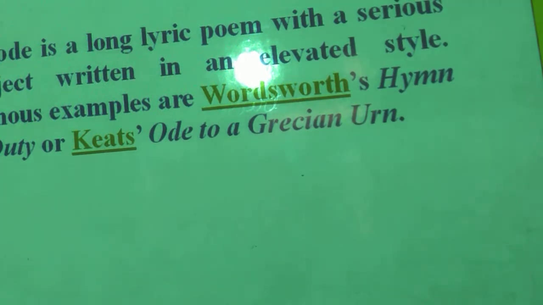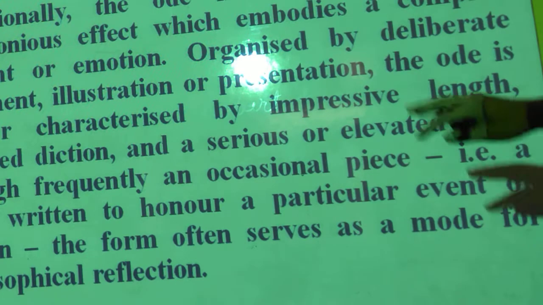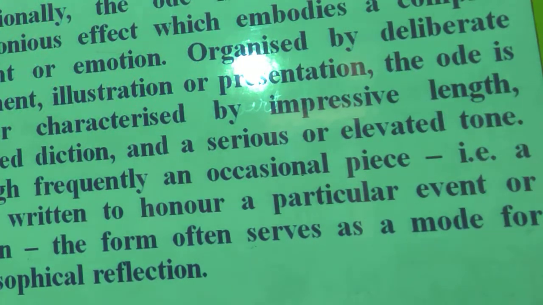As I have already mentioned, we are going there. Another definition will go, then we'll show a poem as well. Traditionally, the ode is a lyric poem of ceremonious effect which embodies a complex thought or emotion. Embodies complex emotion or thought. Okay. So it is a ceremonious effect. What does it mean by ceremonious effect? You must know it. Ceremony,